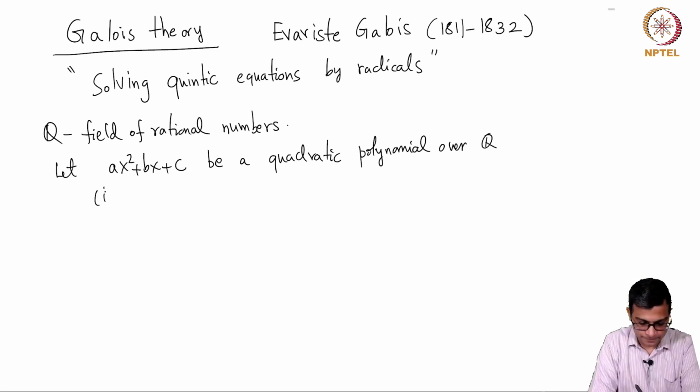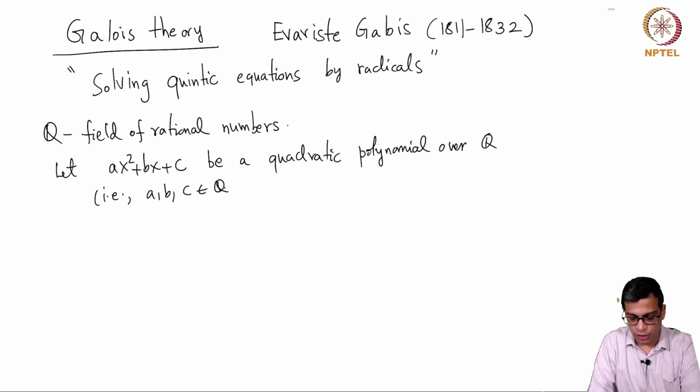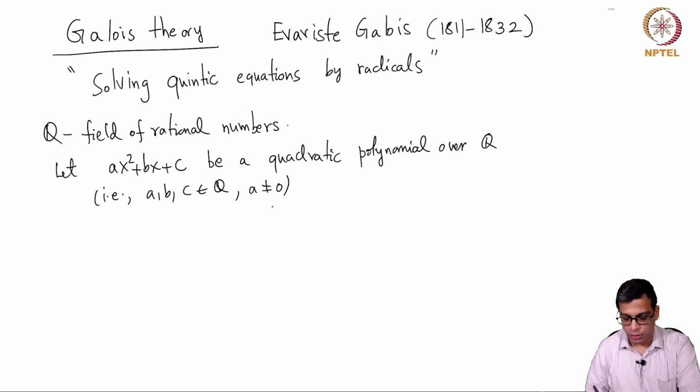That means only that a, b, c are in the field of rational numbers and I want the rational number a to be non-zero so that I actually have a quadratic polynomial. If a is 0, I have a linear polynomial or a constant. So I am assuming a is non-zero.